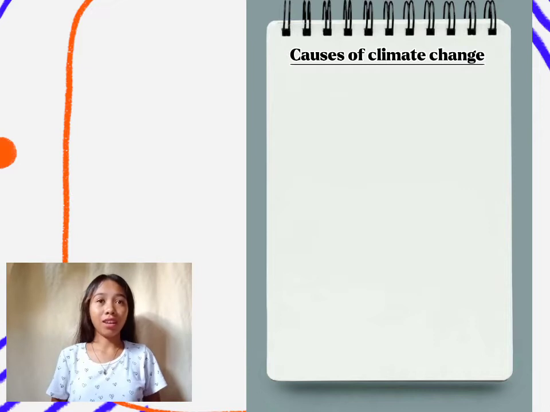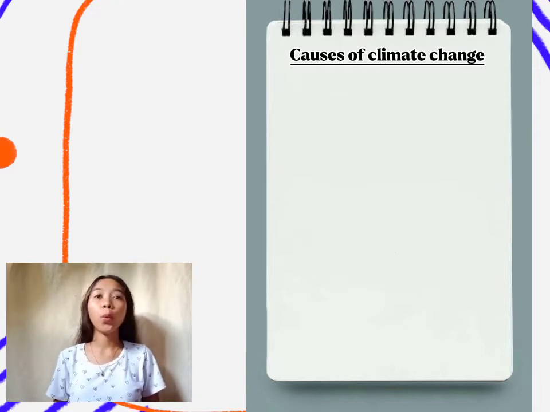I am Rodolyn A. Pradelia from group number 5, wherein our report is all about climate change. In my part, I'm going to report about the effects and causes of climate change. In line with causes, here are the following that cause climate change.